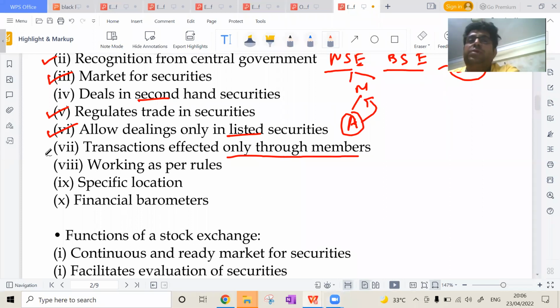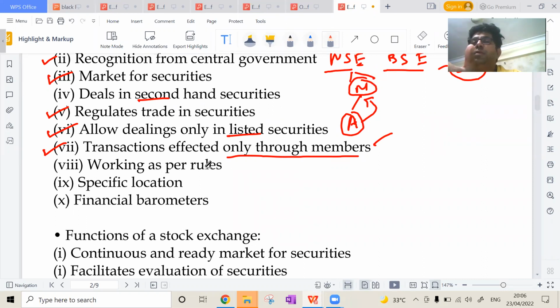Now, transactions are through members only. You can ask your parents; they have to contact the members of NSE and BSE, and on their behalf they are purchasing. Or, because they have developed an app also. There are various stock exchanges which have developed an app, and with the help of the app, you are placing an order. But you are placing it here, and then it has been placed by the member.